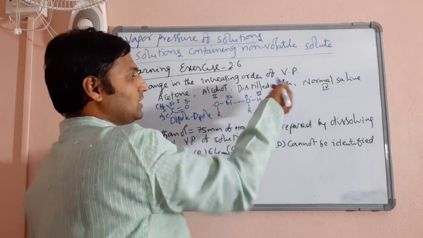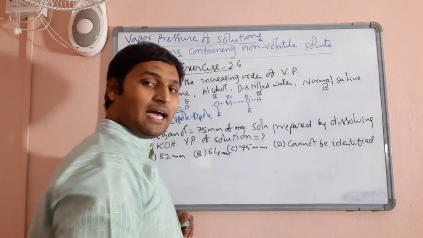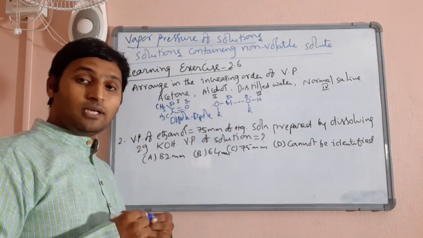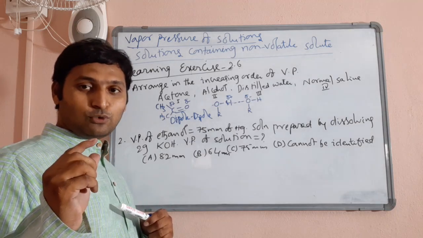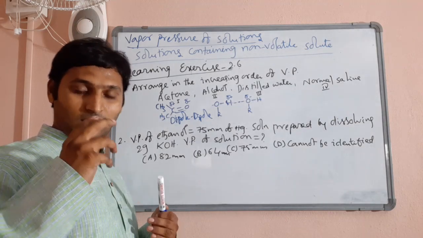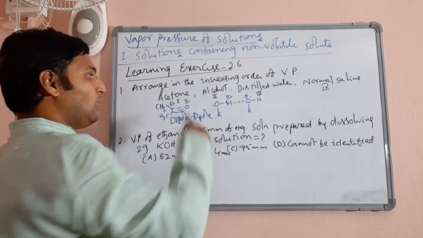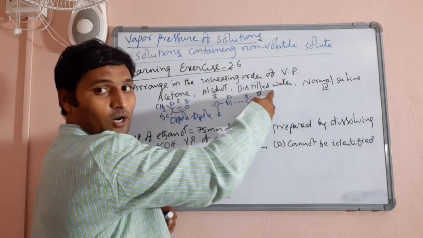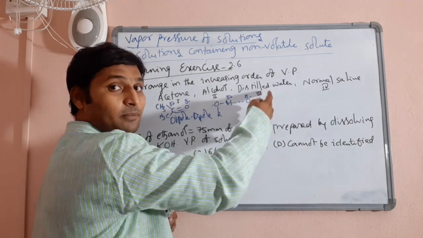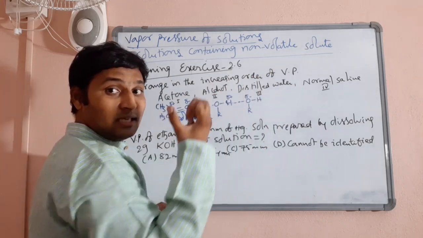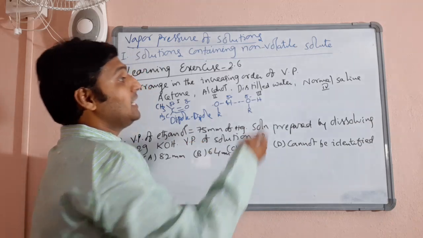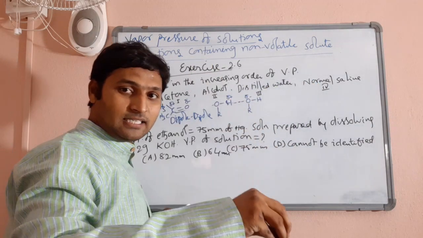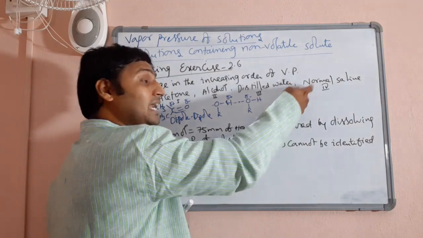Now that way if you see, water is having stronger intermolecular hydrogen bonds than this. Just now we understood, stronger the intermolecular forces, lesser the vapor pressure. Now among these three, the strongest intermolecular forces are for distilled water. So distilled water would exhibit least vapor pressure because attraction forces are strong. Now among distilled water and normal saline, because of addition of non-volatile solid solute, this would exhibit even lesser.